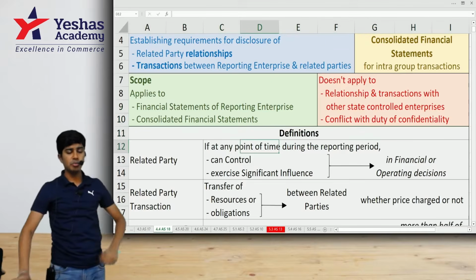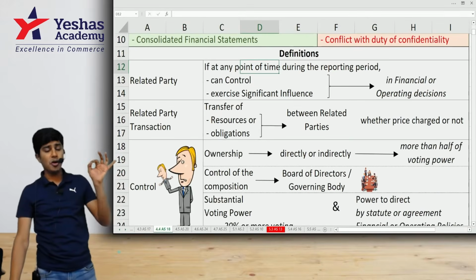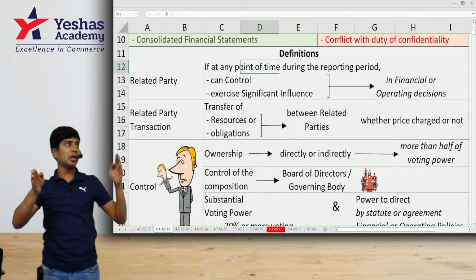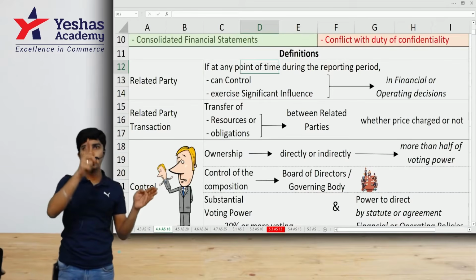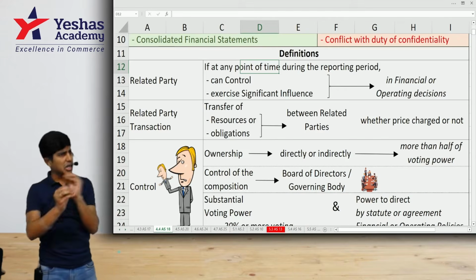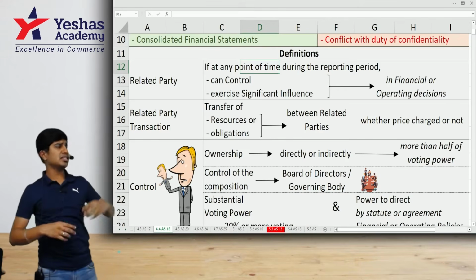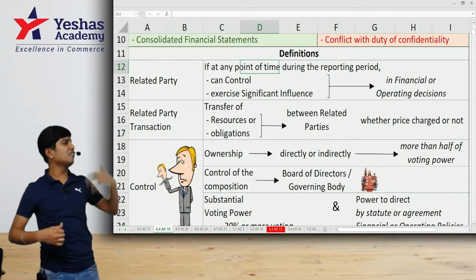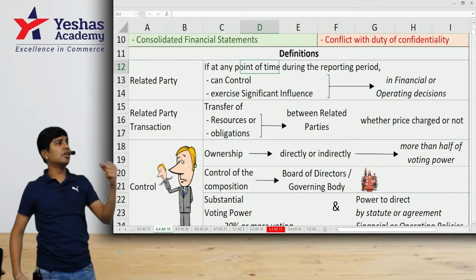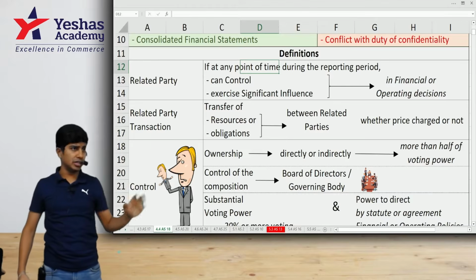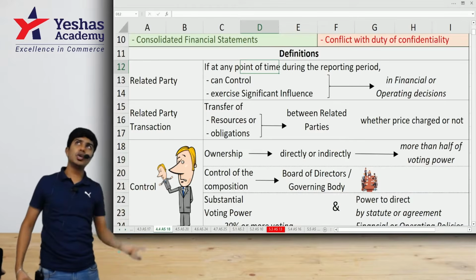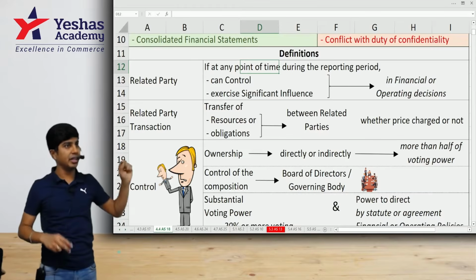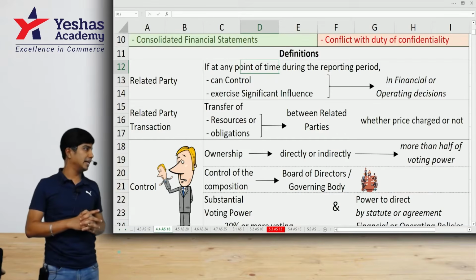Definition. What do you mean by related party? At any point of time during the reporting period, may it be from 1st of April to 31st of March, 1 day, 1 week, 1 month, or the entire year, if a person or an entity has control over the other, has significant influence over the other, has the power to direct, monitor, or control the other, or to take operating or financial decisions in the other entity, then they are supposed to be called related.